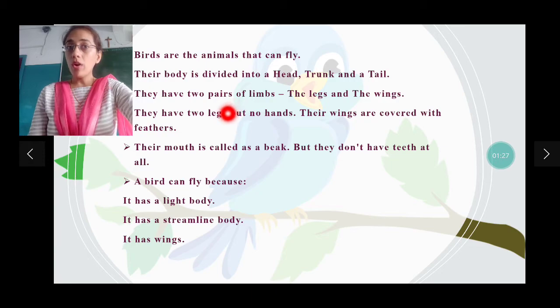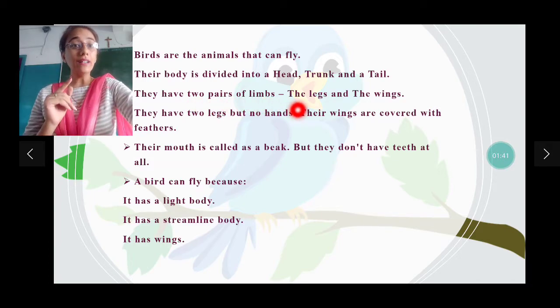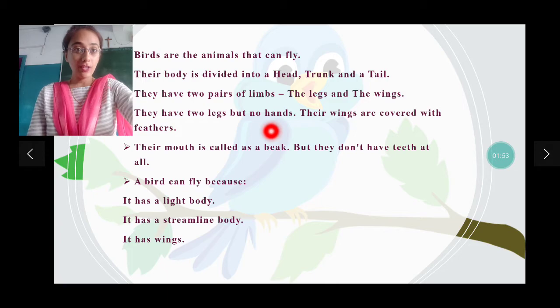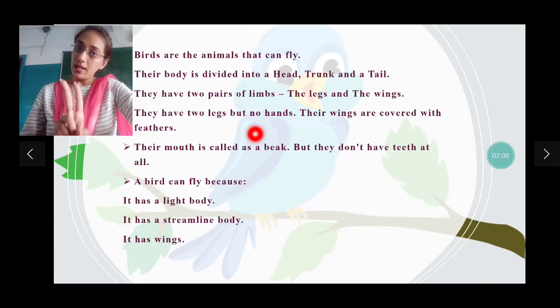And in the human body also we are having two limbs, upper limbs and lower limbs. Similarly in birds also they are having two pairs of limbs. What are those? The legs and the wings are the limbs of their body. They have two legs but no hands. आप सबने birds देखी होंगी, उनको hands होते हैं? नहीं, उनको hands नहीं होते हैं. They have only two legs.